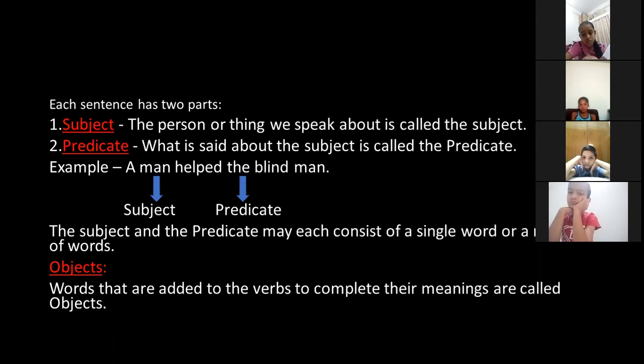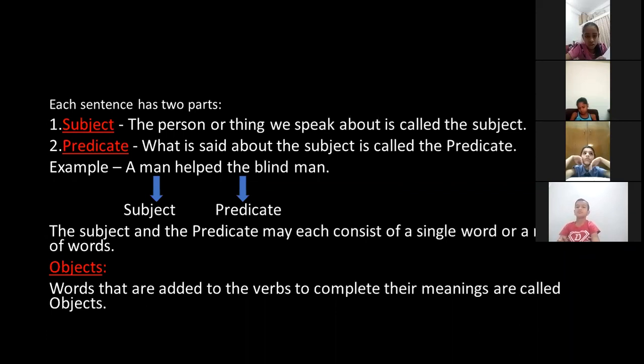Now, when we talk about subject and predicate, it is not compulsory that they should be of a single word. So, the subject and the predicate may each consist of a single word or a number of words. It can be a single word also and it can be a number of words also. Now comes a new thing for you, that is objects. What are objects? Words that are added to the verb to complete its meaning are called objects.